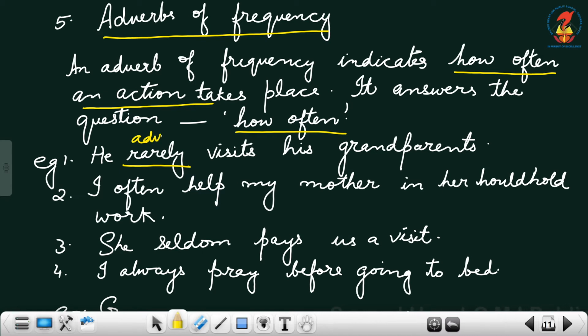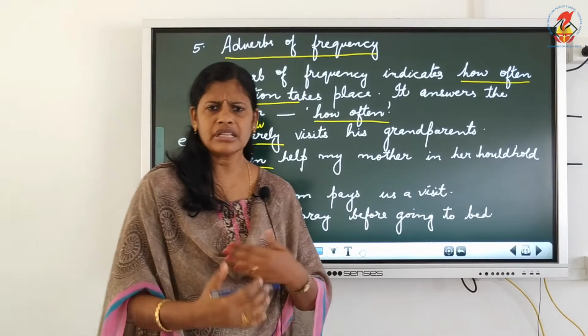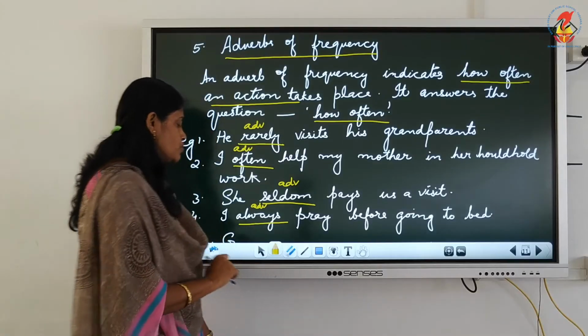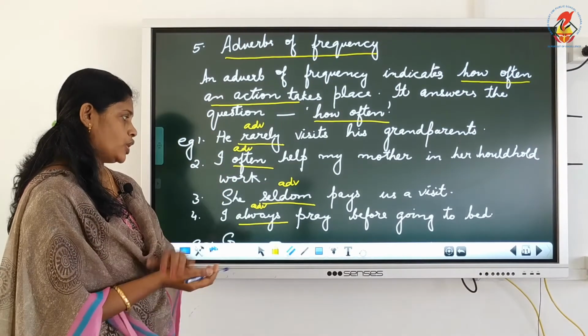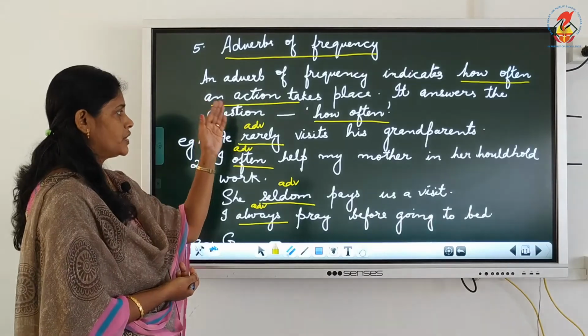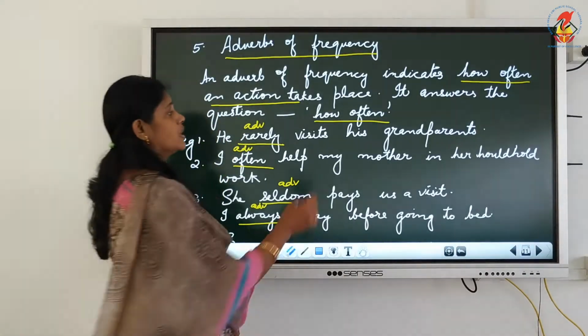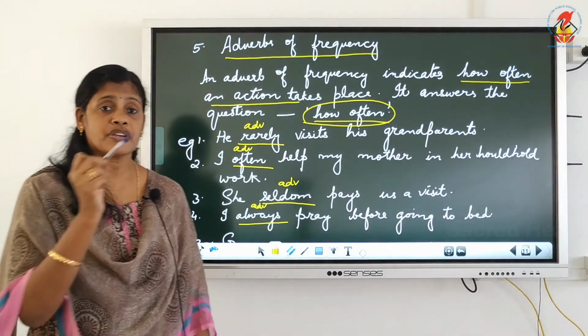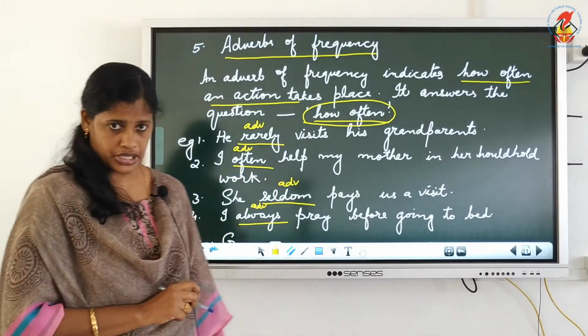I often help my mother in her household work. So this is the adverb of frequency. Often means very regularly you help, isn't it? She seldom pays us a visit. This is the adverb of frequency. I always pray before going to bed. So adverbs of frequency: always, seldom, often, rarely. They generally answer the question how often. You shouldn't get confused between adverbs of degree and adverbs of frequency.